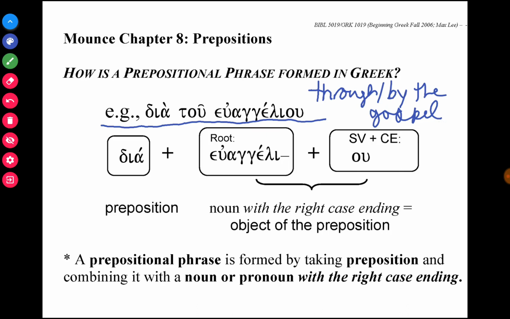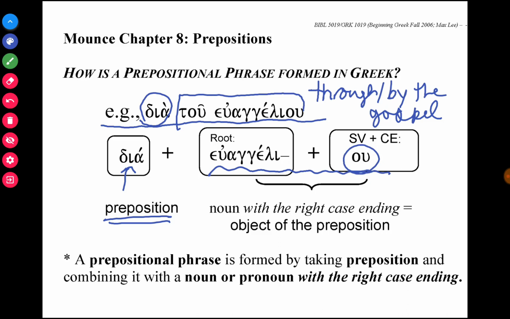Hopefully you already recognize that to euangeliou is the gospel, and dia, which is a new vocabulary word, is your preposition. The way a prepositional phrase works is you have a preposition and it combines with a noun or pronoun with a particular case ending. That means dia won't take, for example, a dative case ending, but in this example, through or by the gospel, it wants a genitive case ending. And so dia plus a noun in the genitive means through or by plus whatever the noun means.